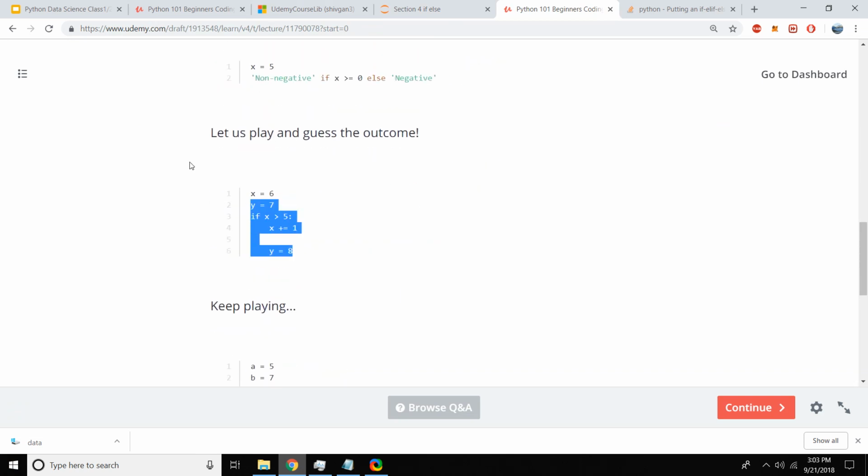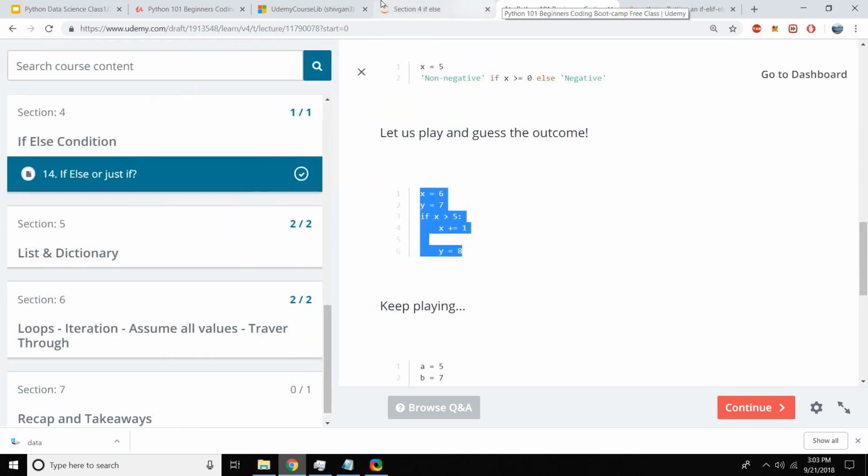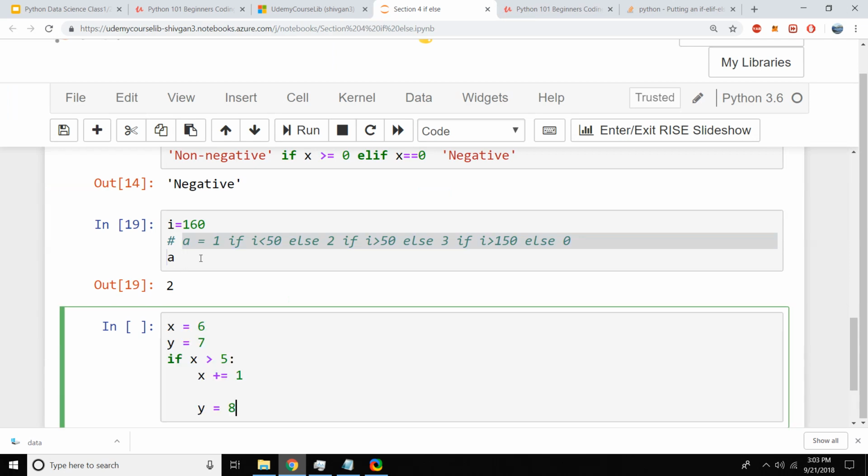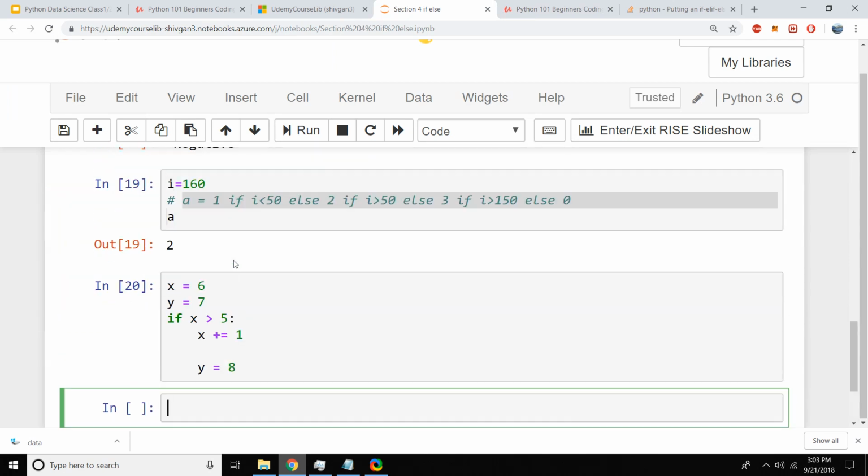Let's play a game and let's see if you can solve this question for me. So x equal to 6, y equal to 7. If x greater than 5, x is equal to x plus 1.